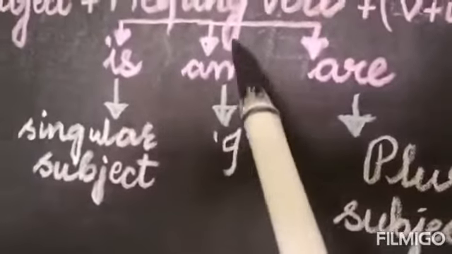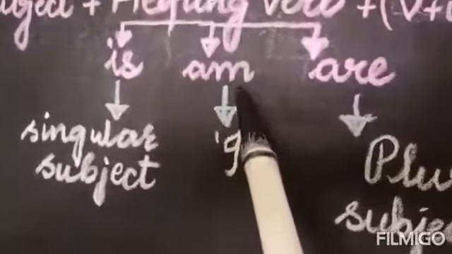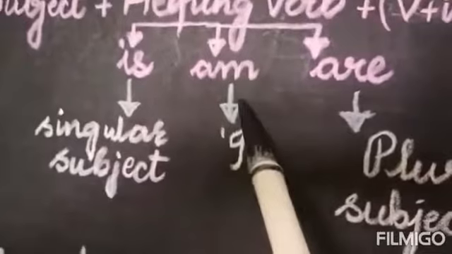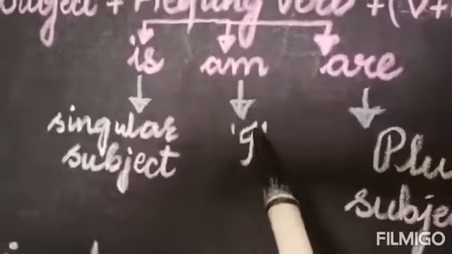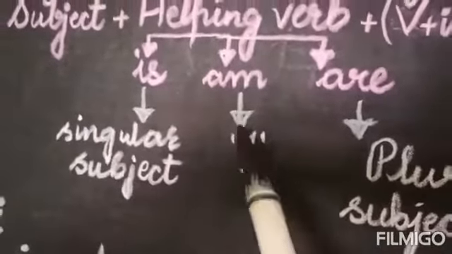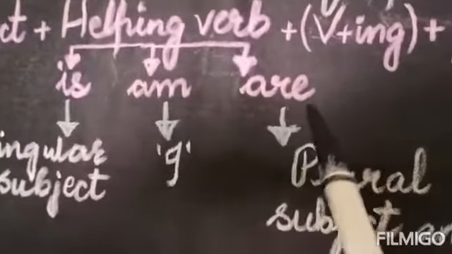So with I, we will always use this helping verb am. I am teaching. I am writing. I am listening.